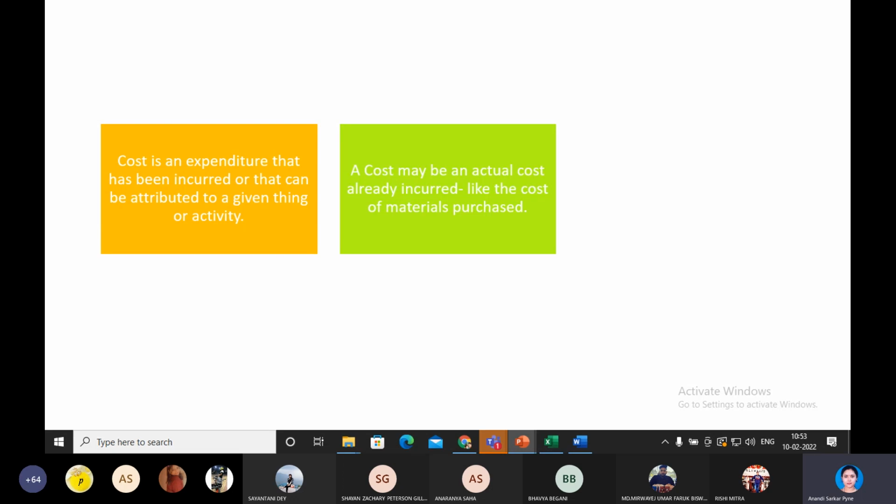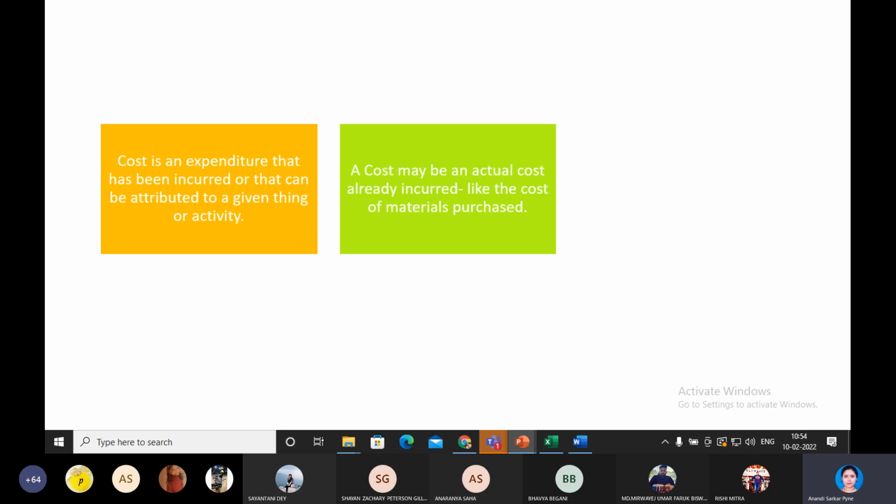Now, will you record in the financial account or costing account that you have expended rupees 10? A layman who is not an accountant, he will say yes. We will record in our expenditure. But accountancy is telling that unless and until you have engulfed that cold drink, you have engulfed the benefit, you will not record it. So cost is actual cost only if you have incurred certain benefit out of it,